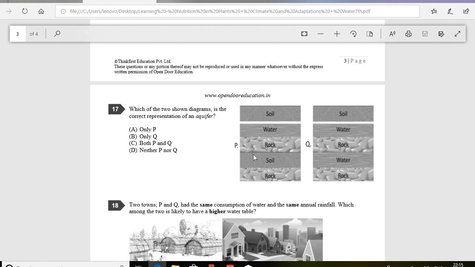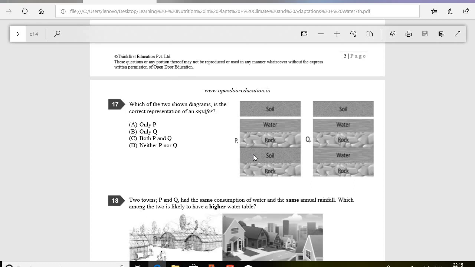But in the other diagram, it is shown that between the two rocks soil is there, but that is not the case. So the correct representation is Q, and that is showing the aquifer.